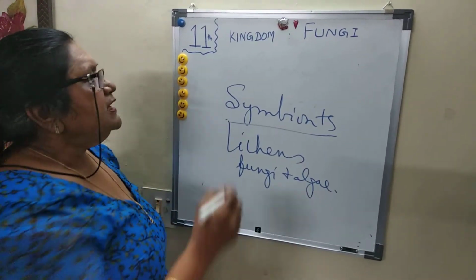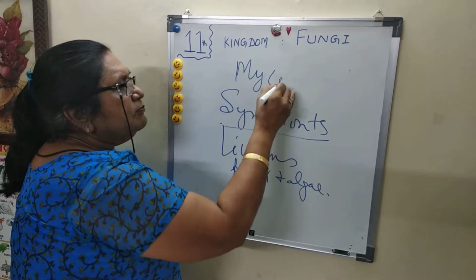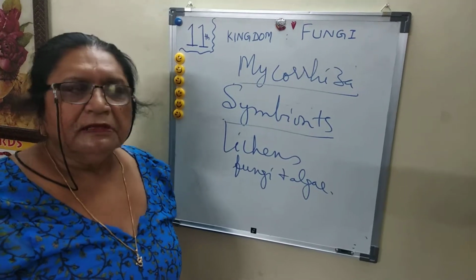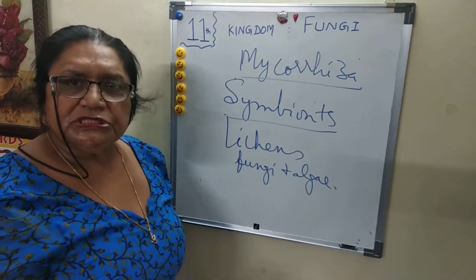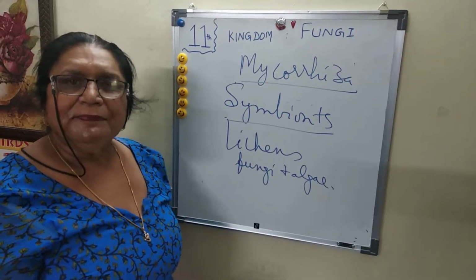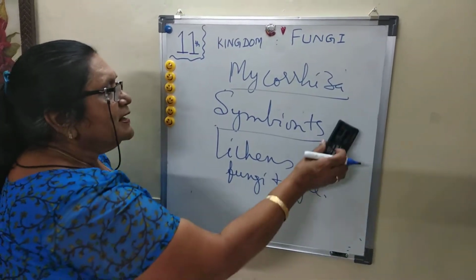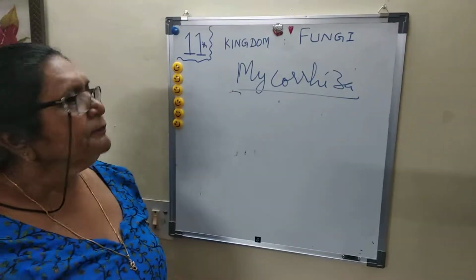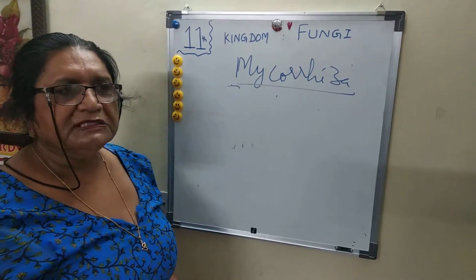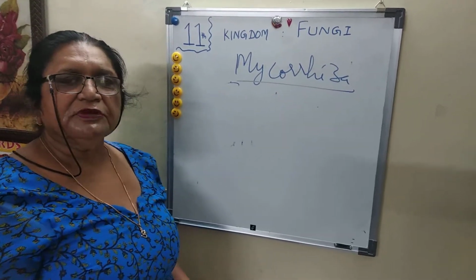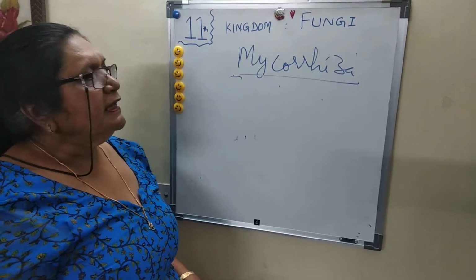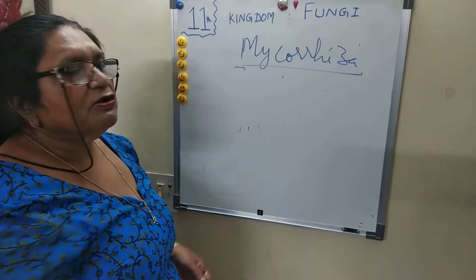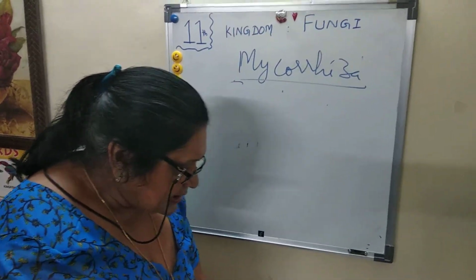Similarly, fungi also act as mycorrhiza, showing an association with the roots of higher plants, and both are benefited. The fungi get shelter, and in return the plant gets maximum absorption of water and minerals from the surroundings and protection from attack by pathogens. So both are benefited in this symbiotic mycorrhizal condition.